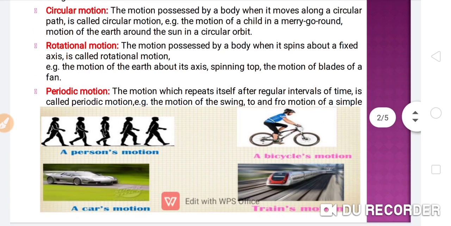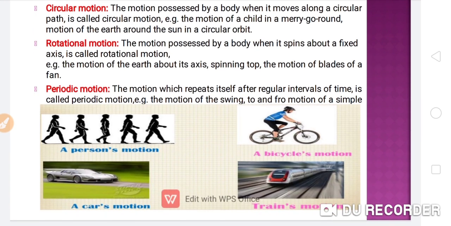And the last type of motion is periodic motion. The motion which repeats itself after regular intervals of time is called periodic motion. For example, the motion of a swing, and the to and fro motion of a simple pendulum. Both are examples of periodic motion.